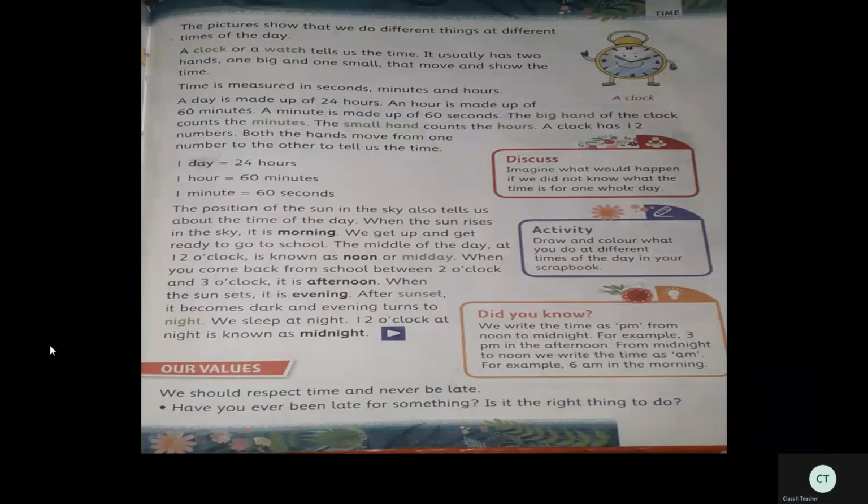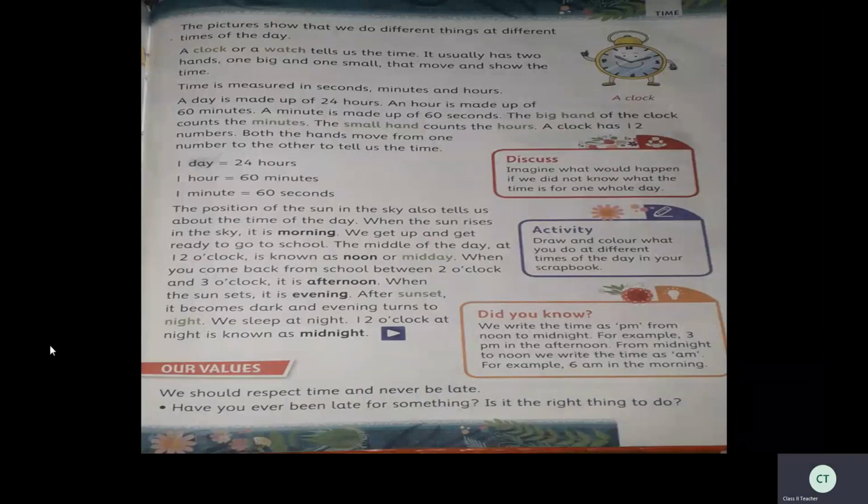Once again I will tell you, children, AM and PM are Latin terms used to represent time. AM means ante-meridian, PM means post-meridian. Meridian basically means midday. Meri means mid, diem means day. Ante-meridian means before midday, so we write AM. Post-meridian means after midday, so we write PM.